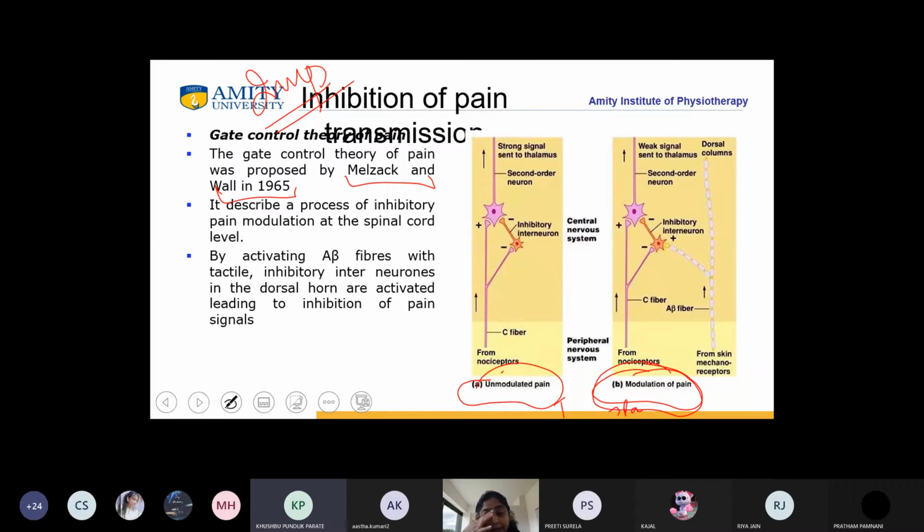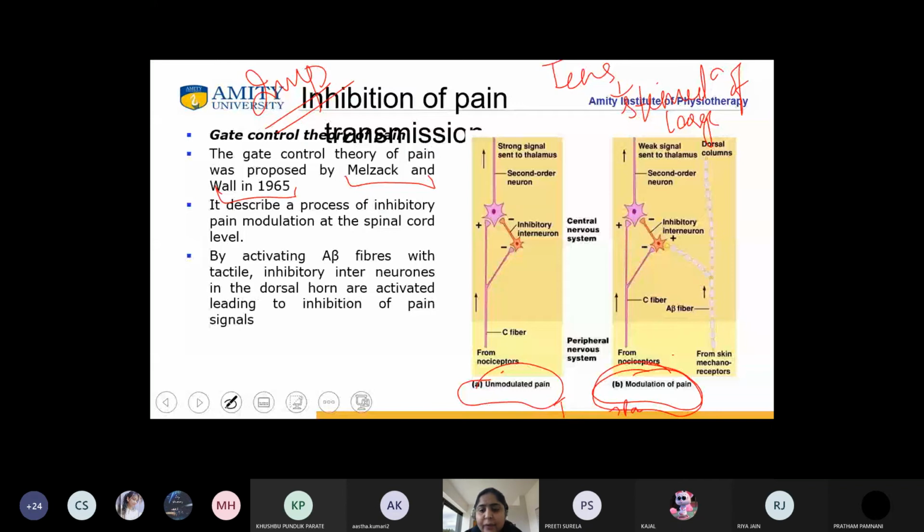Yes, ma'am. ठीक है. अब अगर आपने TENS दिया तो पेन रिलीफ कैसे होगा गेट कंट्रोल थ्योरी से? That I am discussing. जब when you apply TENS, there is stimulation of large diameter fibers. ठीक है? So for us, the large diameter fibers are the A beta fibers. Yes or no? What are the large diameter fibers? Yes. ठीक है?